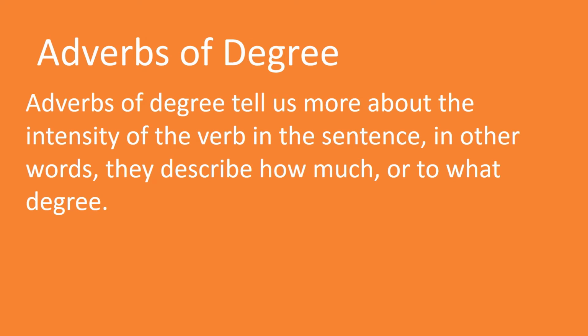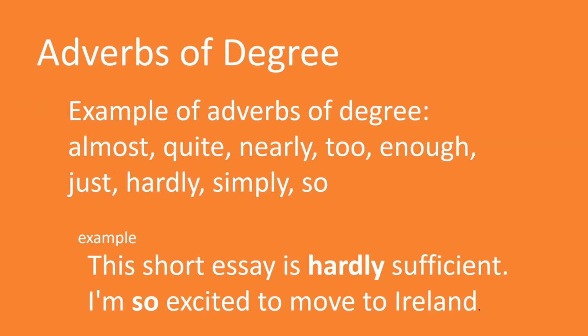Adverbs of degree explain the intensity of a verb in a sentence. In other words, they describe how much or to what degree it is done. In a simple way, it tells us the strength or intensity of something that happens, how much or how little. We can use it before an adjective. Now we can see the words that express the adverbs of degree. Usually the adverbs of degree are almost, quite, nearly, too, enough, just, hardly, simply and so.